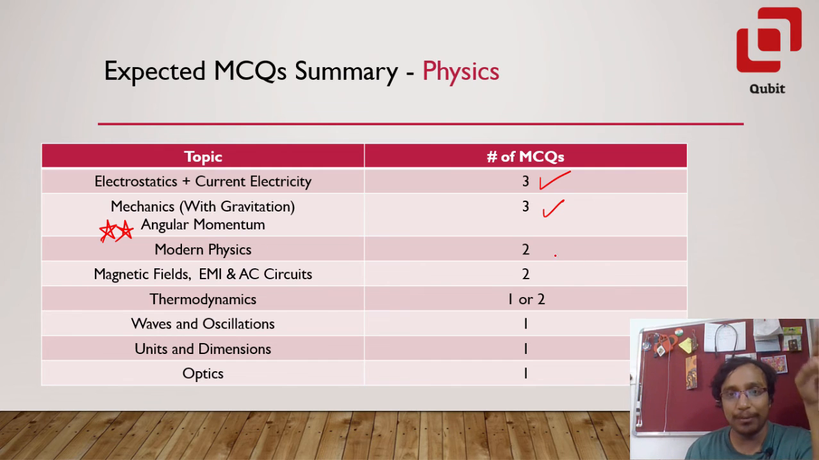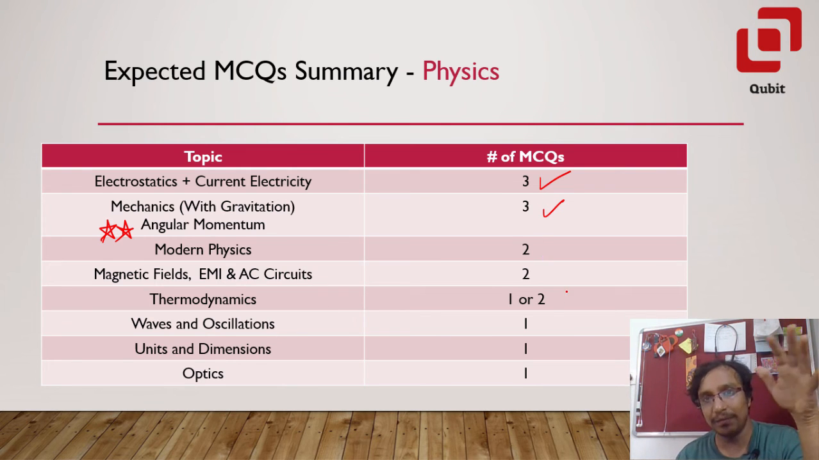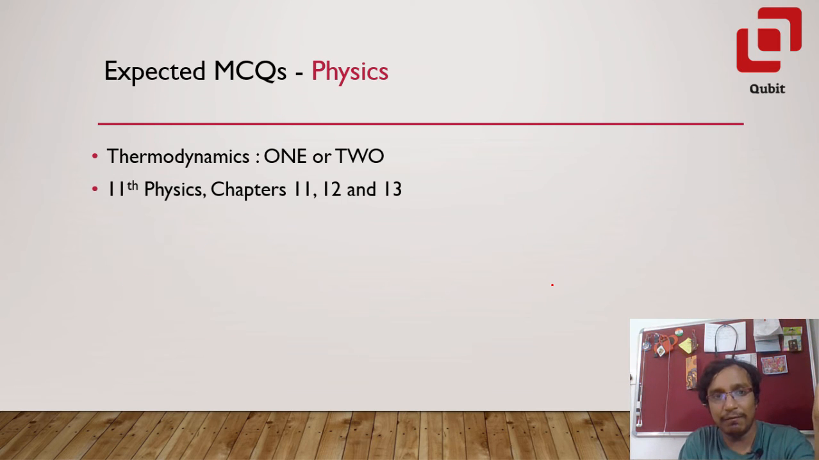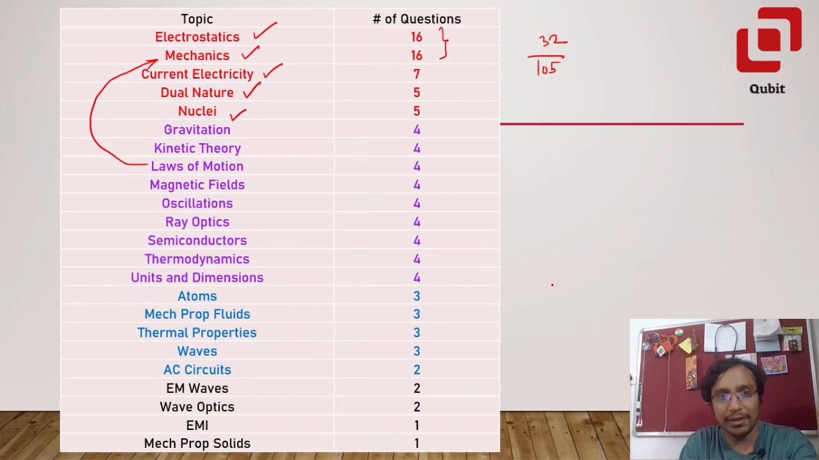Then 2 questions from modern physics and the magnetism part with AC circuits, 1 or 2 questions from thermodynamics, 1 question each from optics, units and dimensions, and waves and oscillations. So I guess this makes it 14 or 15. But again, there are some other topics also which we have not yet covered here, but the questions from those are very rare, like mechanical properties of solids or mechanical properties of fluids.